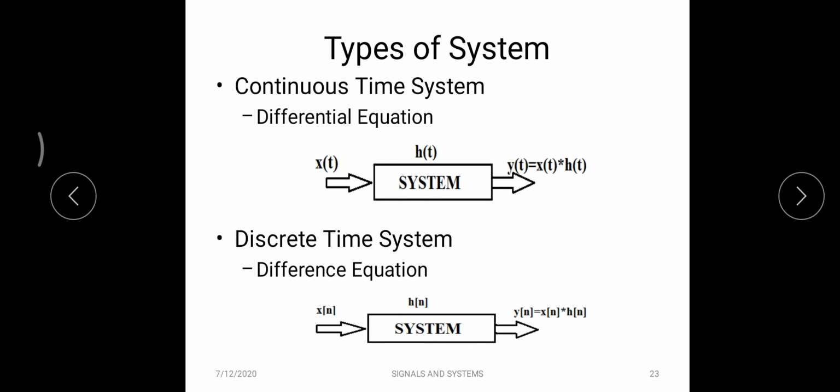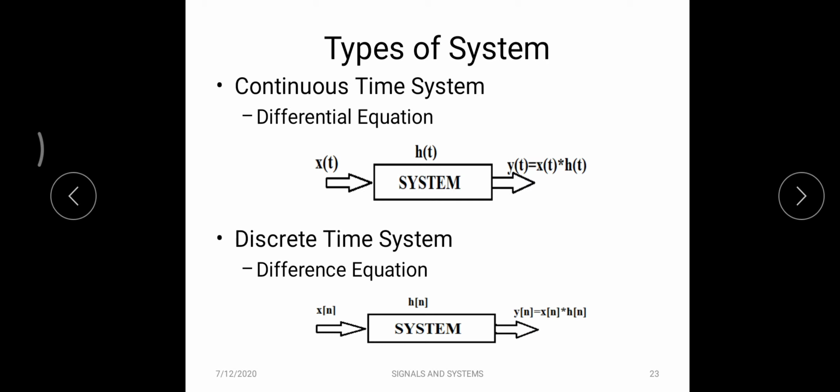For example, let us consider a continuous time system. For a continuous time system, the input is x of t and the system impulse response is h of t. Then the output of the system can be expressed as y of t is equal to x of t convolution h of t, where convolution is a mathematical operator that we will come to know after a few lectures.